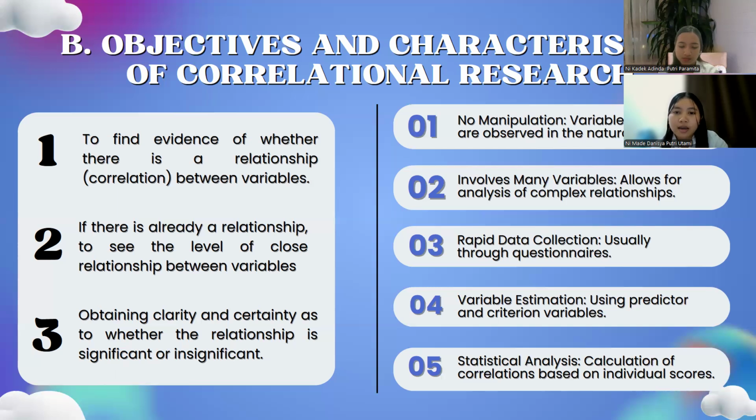Second, involves many variables, allowing for analysis of complex relationships. Third is rapid data collection, usually through questionnaires. Fourth is variable estimation, using predictor and criterion variables. And the last is statistical analysis, calculation of correlation based on individual scores.